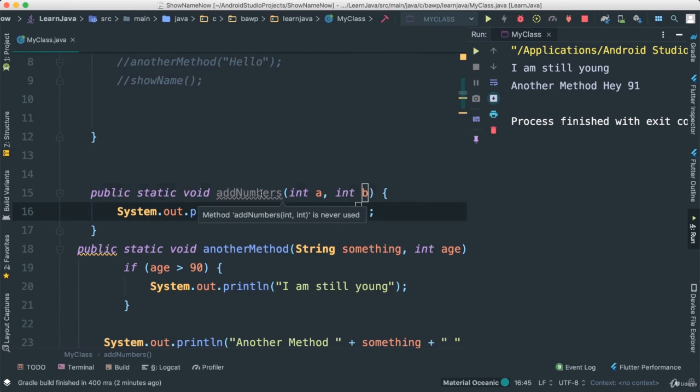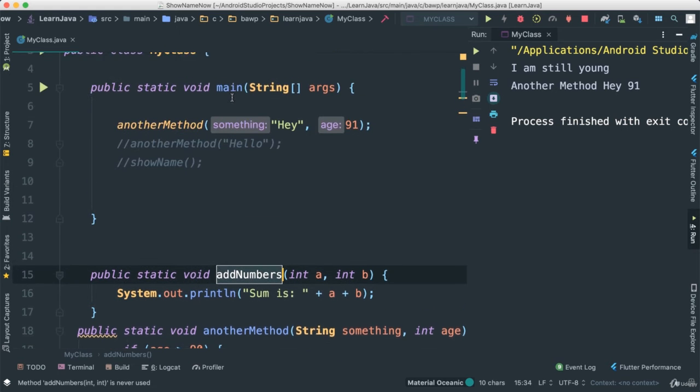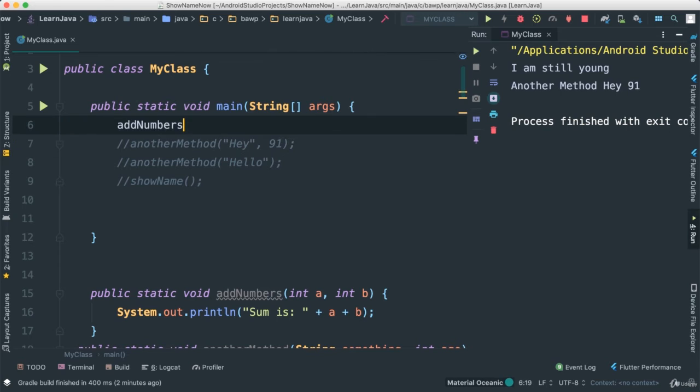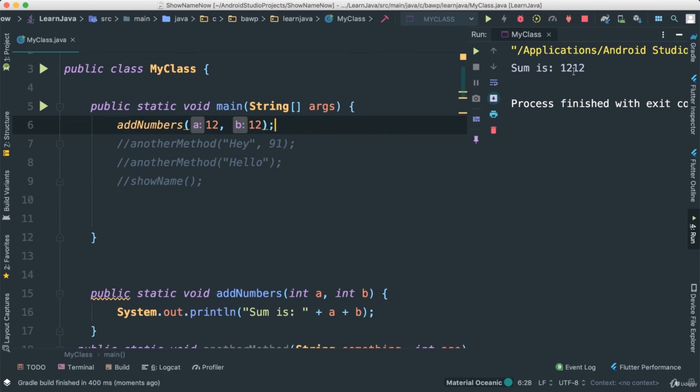Well, nothing's going to happen, as you know, because we haven't called this. So I'm going to copy this. Let's go ahead and comment this out here so to avoid the noise. And of course, we have to pass a few numbers here. So I'm going to say 12 and 12 as such. Let's save, run. Sum is 12, 12.